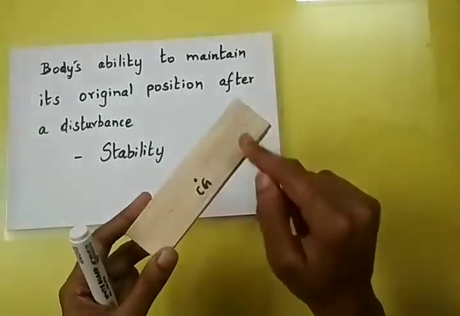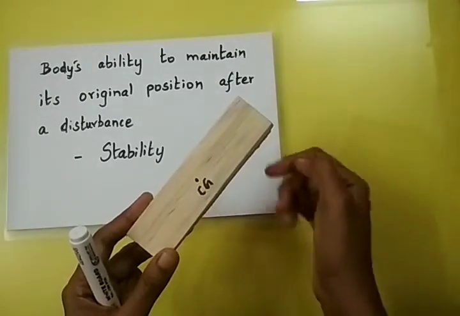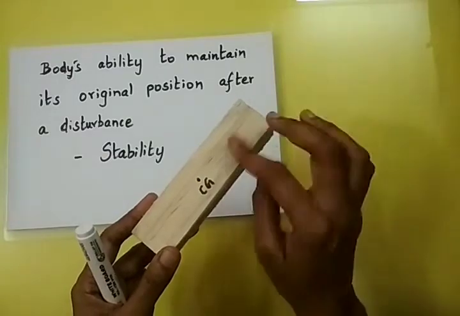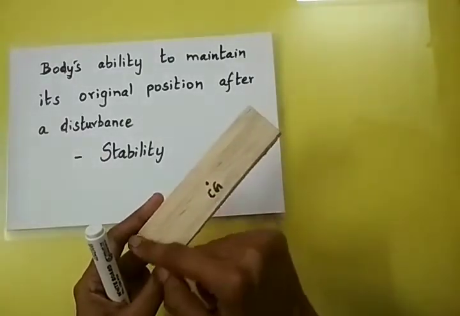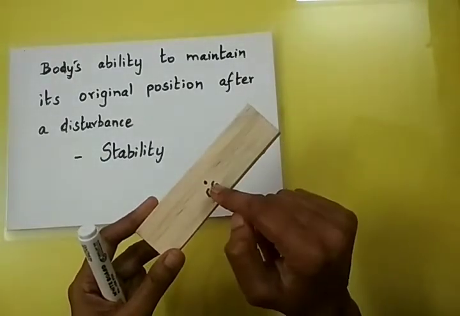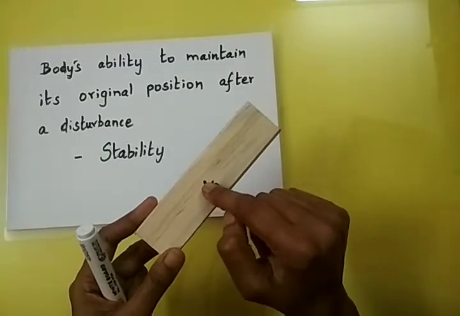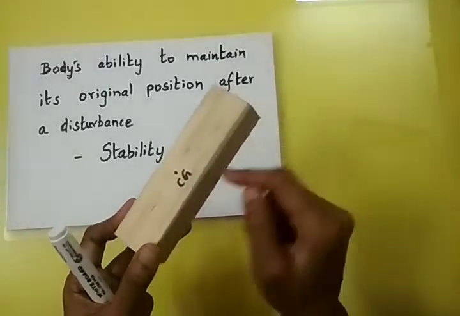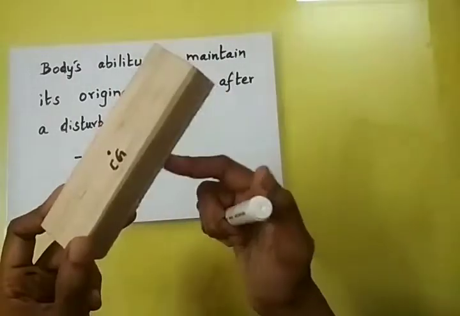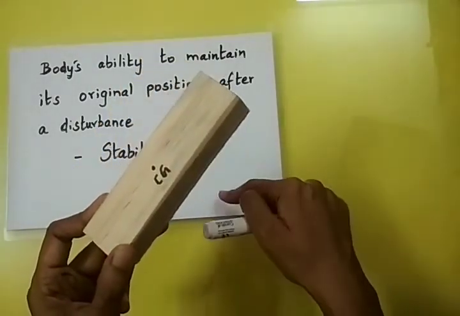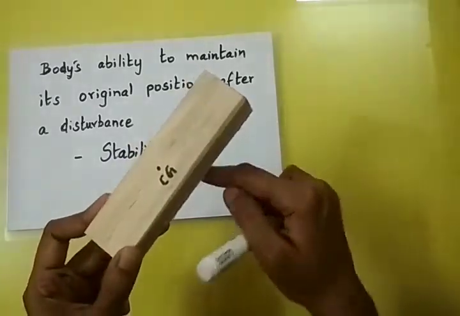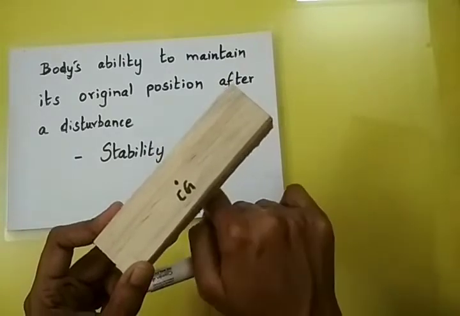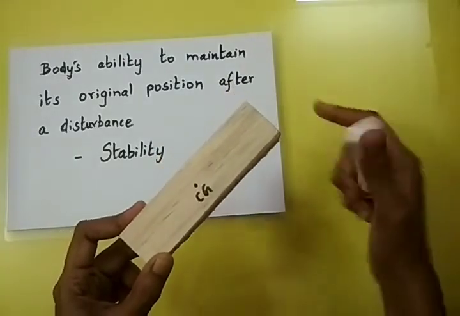Actually, there are a large number of particles and each particle will experience the gravitational pull, no doubt. But we feel that the whole mass or the whole weight is concentrated here in this center. We feel it as though it is concentrated here, and that is the line of action through which the weight of the body will act. This downward imaginary line through which the weight of the body acts is said to be the line of action of center of gravity.